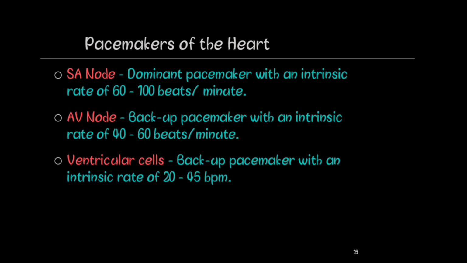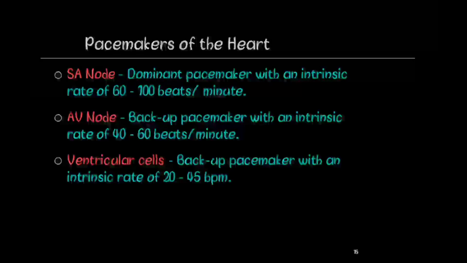Now let's have a look at the pacemakers of the heart. The SA node, being the dominant pacemaker, has an intrinsic rate of 60 to 100 beats per minute. The AV node is a backup pacemaker with an intrinsic rate of 40 to 60 beats per minute, while the ventricular cells are a backup pacemaker as well with an intrinsic rate of 20 to 45 beats per minute.